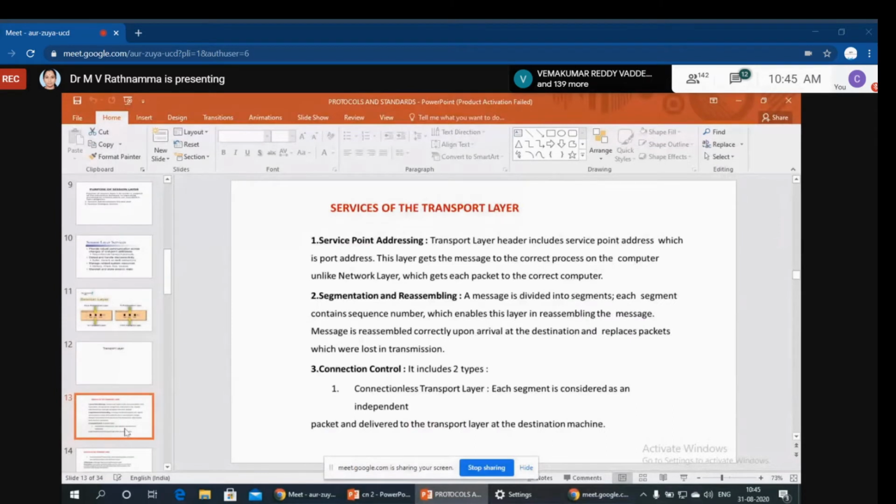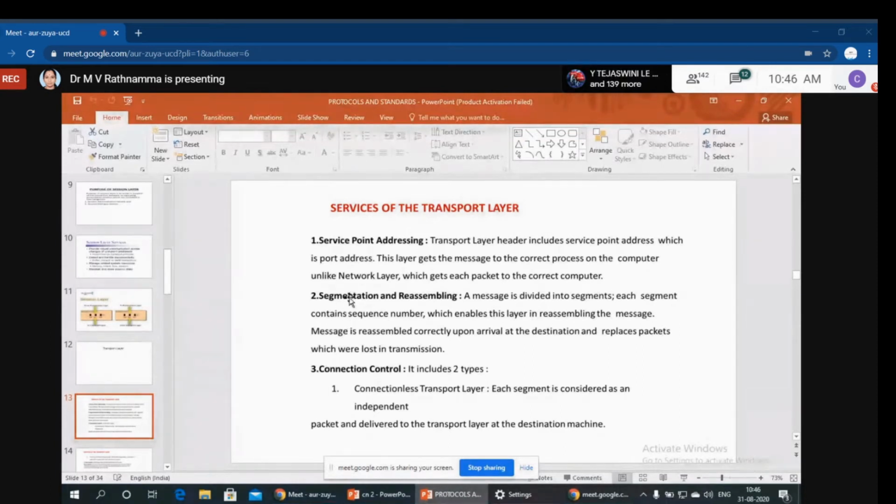Now we move on to the next one, which is called our transport layer. Till here we had a discussion on three different layers. First one is application layer, second one is presentation layer, and third one is our session layer. Now we discuss the next layer, that is called transport layer. The main duty of transport layer is, if message size is large enough, at that time we segment the data. Segment means divide them into smaller pieces, which is called segmentation or modules. That is at sender side.